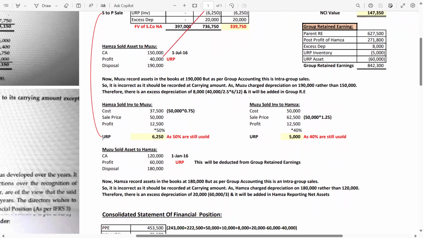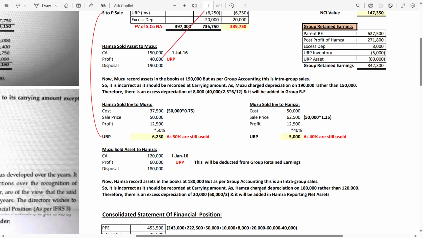Now there is the P2S sale of asset. That was the S2P sales. Now we are going to solve the P2S sales. Okay guys, carrying amount 1,20,000, but in this case the acquisition date is 1st Jan 2060. Now profit is 60,000. Disposal proceed, you will calculate 120 plus 60, you will get 180, which is the disposal proceed. Now again, Hamza records the asset in the books at 1,80,000, but as per group accounting, this is an intra-group sale, so it is incorrect, as it should be recorded at carrying amount, meaning at 120.